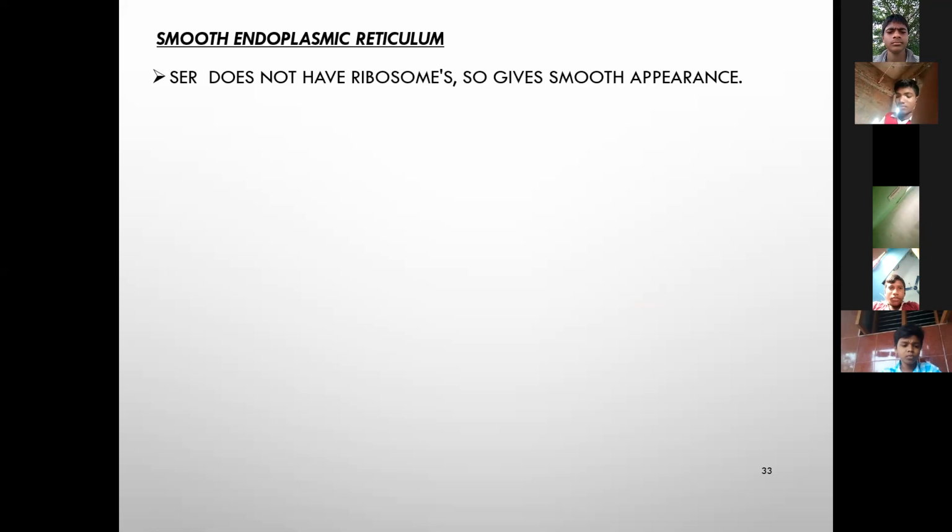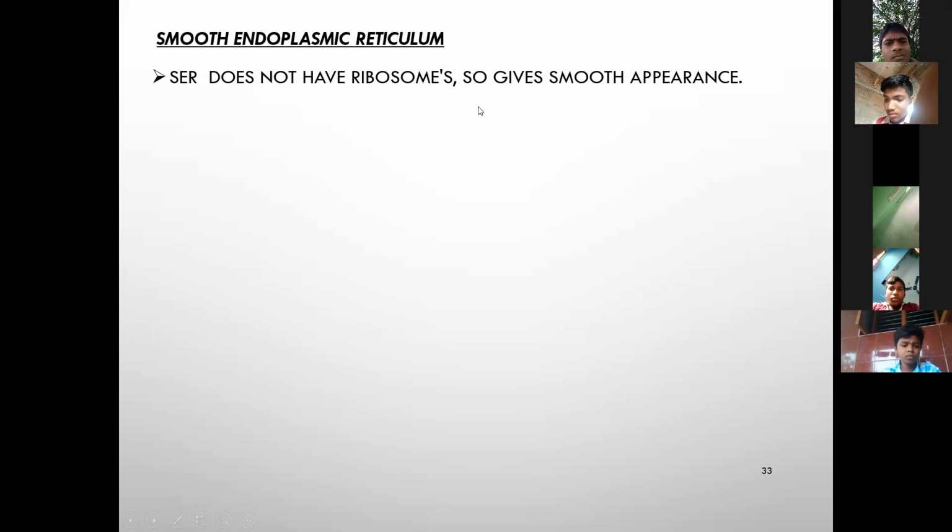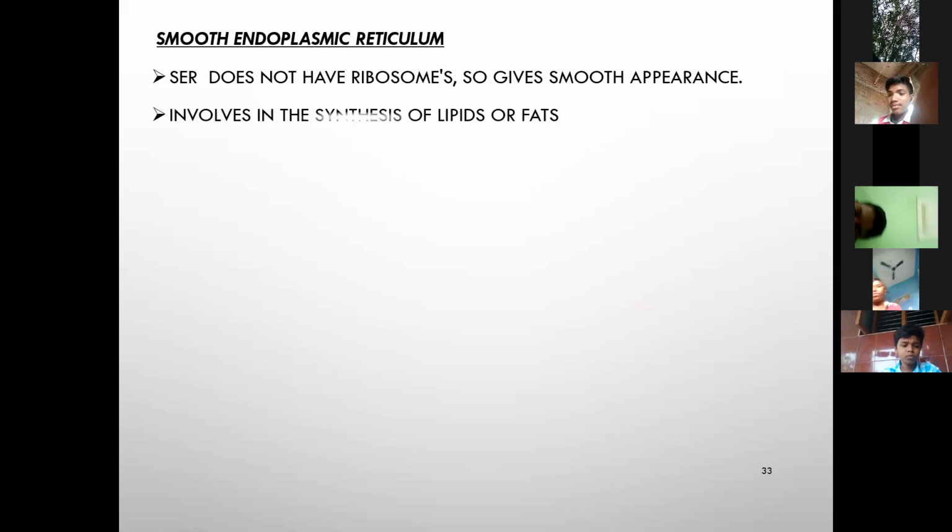Next, smooth endoplasmic reticulum. SER does not have ribosomes, so it gives a smooth appearance. It is freely scattered in the cytoplasm of the cell. Freely scattered means floating. Next, it is involved in the synthesis of lipids or fats.